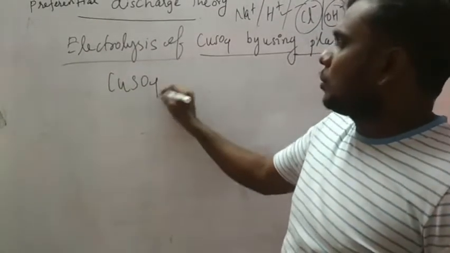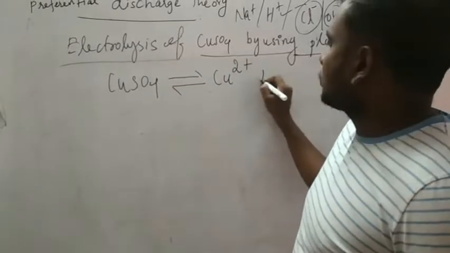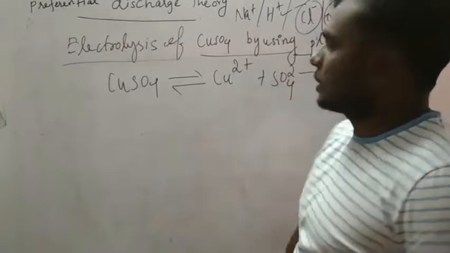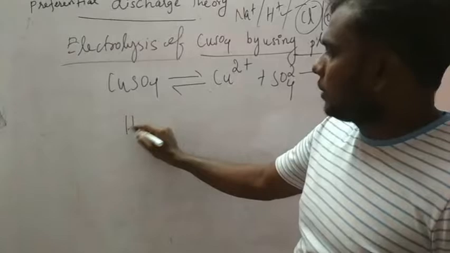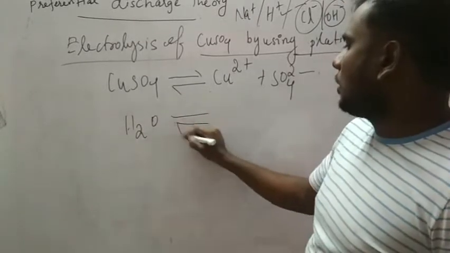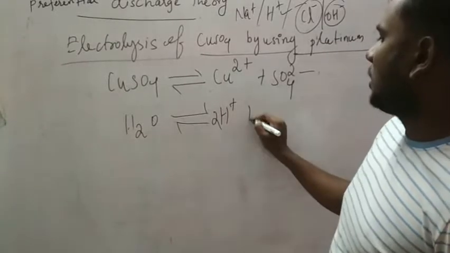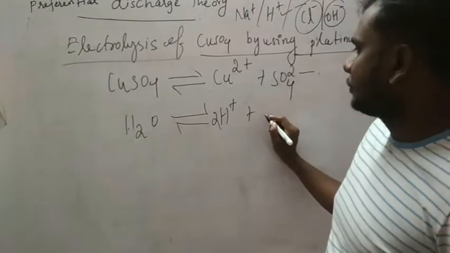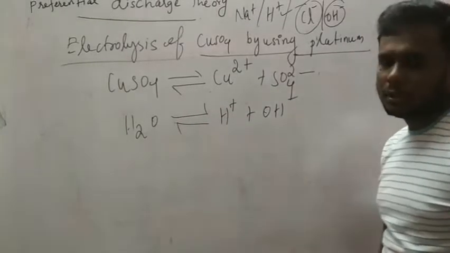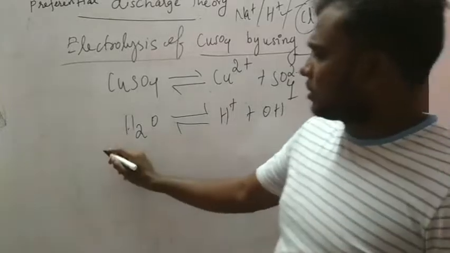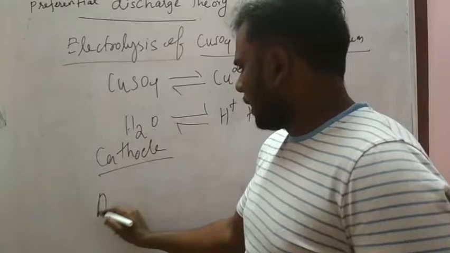Actually, when we are doing electrolysis, what will happen? Copper sulfate will change into Cu2+ and SO4 2-. Correct? This is the reaction. Then there will be a water molecule. The water molecule will also undergo ionization, giving H+ and OH-. Then what will be the process at the cathode and anode? See the process.